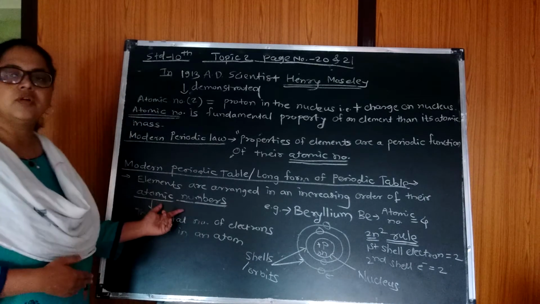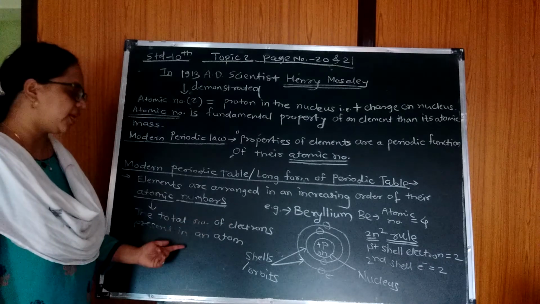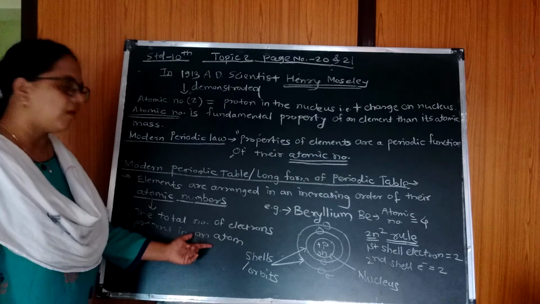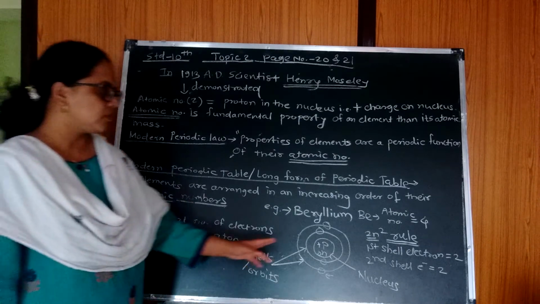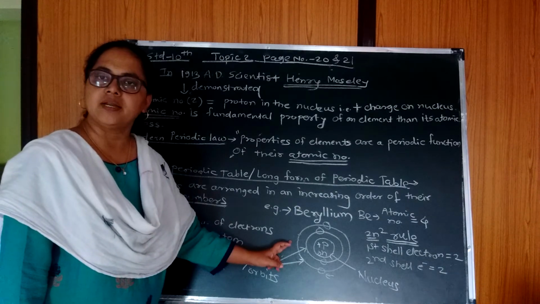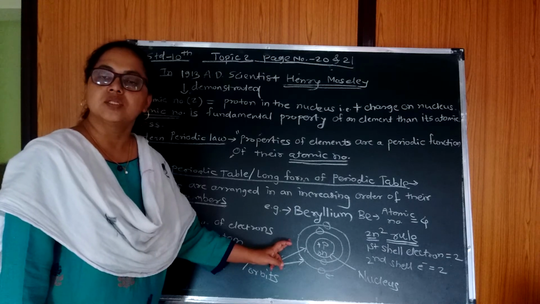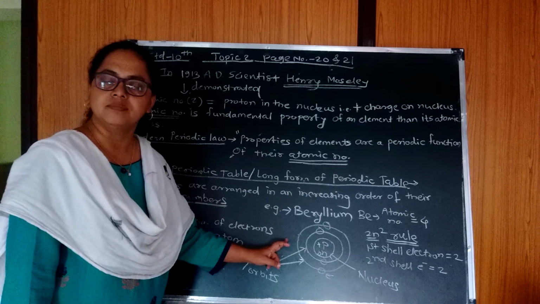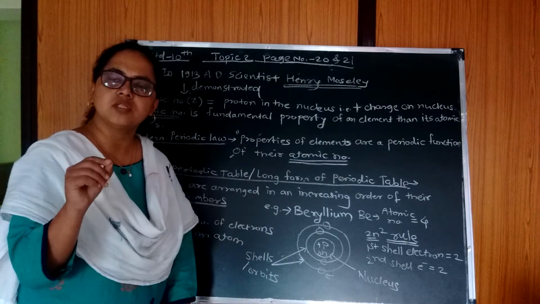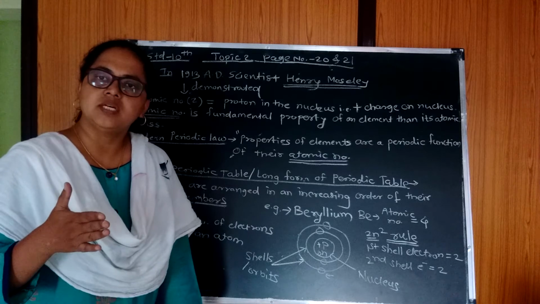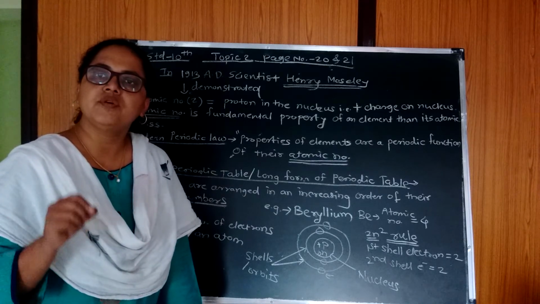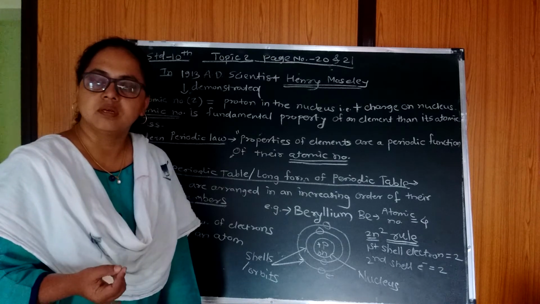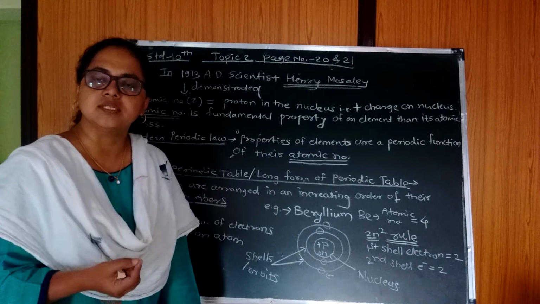Then you can see what is meant by atomic number: the total number of electrons present in an atom is called the atomic number. Then to understand the term, what is an atom? We have seen it. An atom is nothing but the smallest indivisible particle of an element. That is, when we divide an element into a very small quantity, we will get an atom. We cannot see atoms with our eyes. With the help of an electron microscope, we can see the atom.